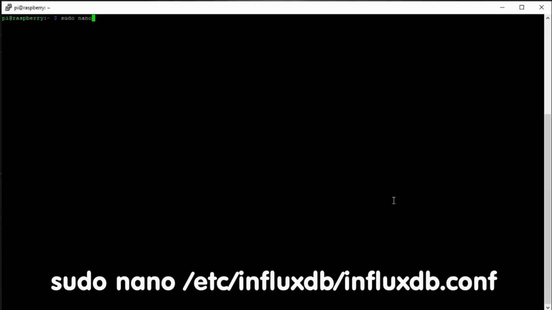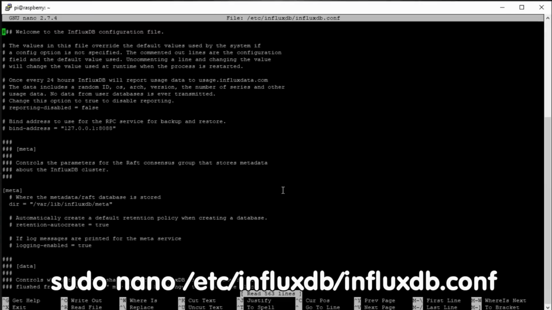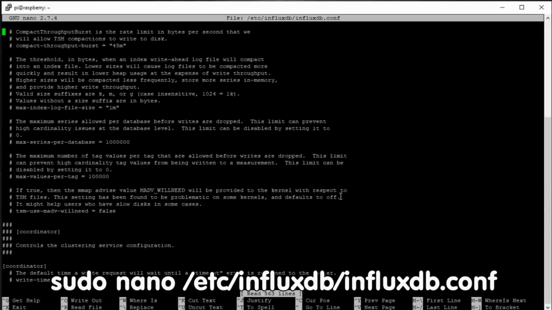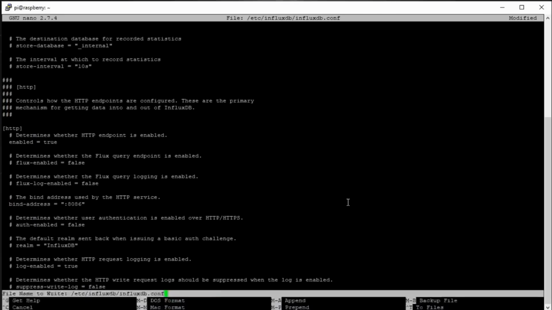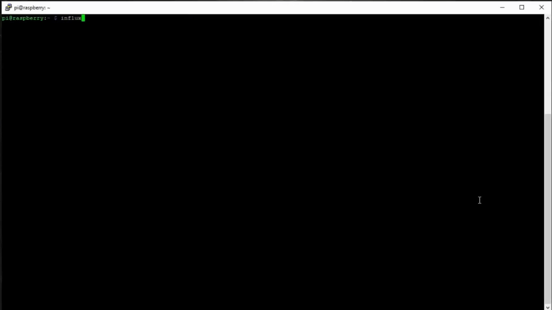As a last installation step, we have to do some admin stuff for InfluxDB. First, we edit influxdb.conf using sudo nano. The only two lines we have to change are the HTTP enabled to true and the bind to the standard port. Then we have to create an admin user.